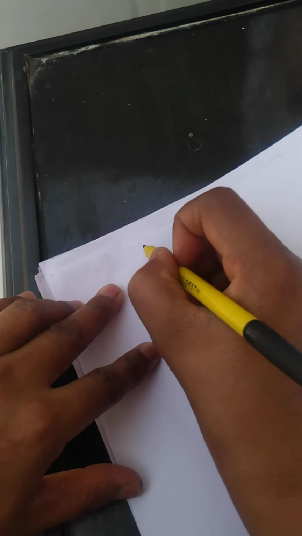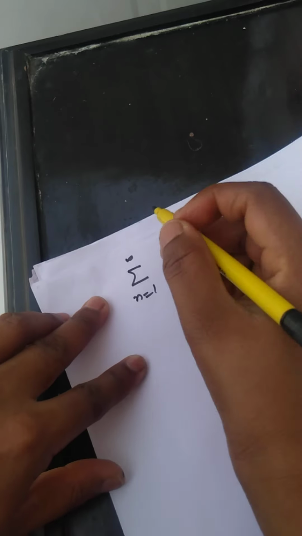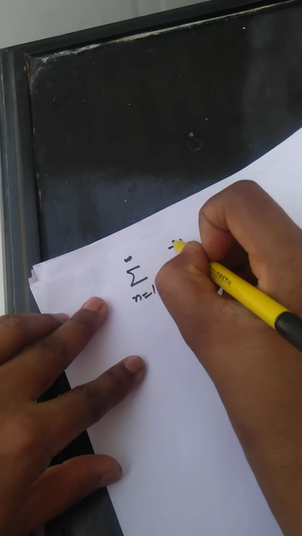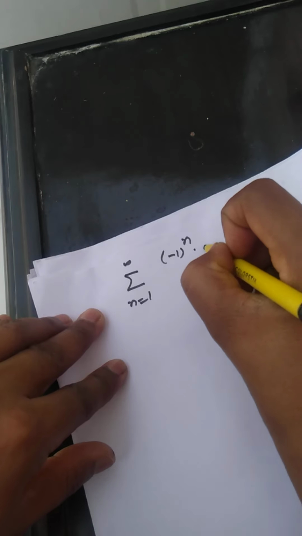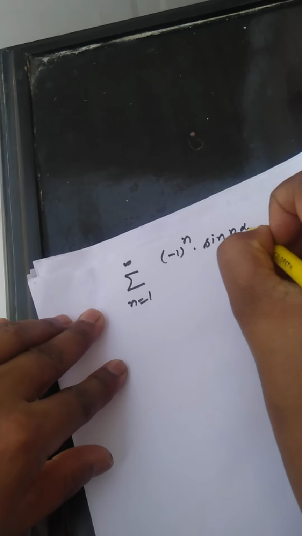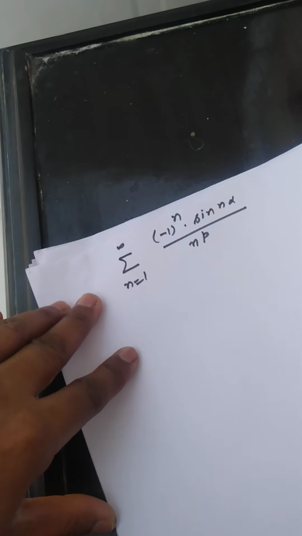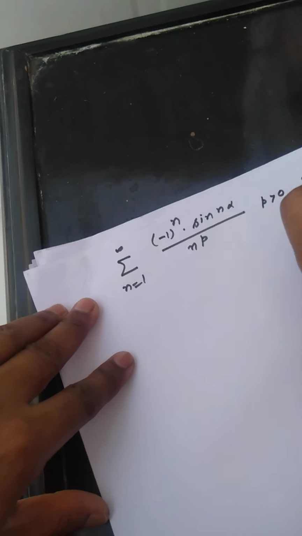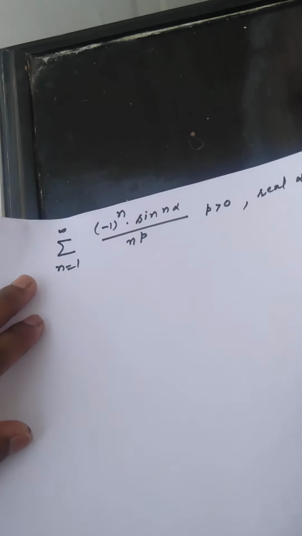An example: test the convergence of the series summation n varies from 1 to infinity of (-1)^n sin(n alpha) divided by n raised to the power p. Okay, here p is greater than 0 for all real alpha. You have to check the convergence of this series.